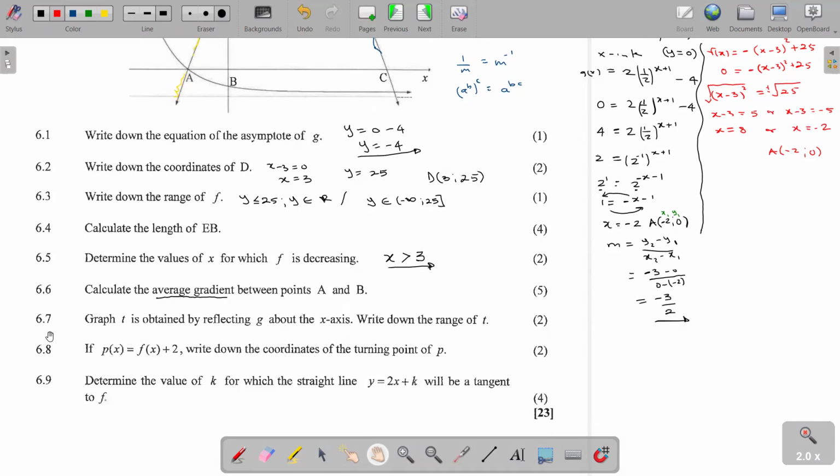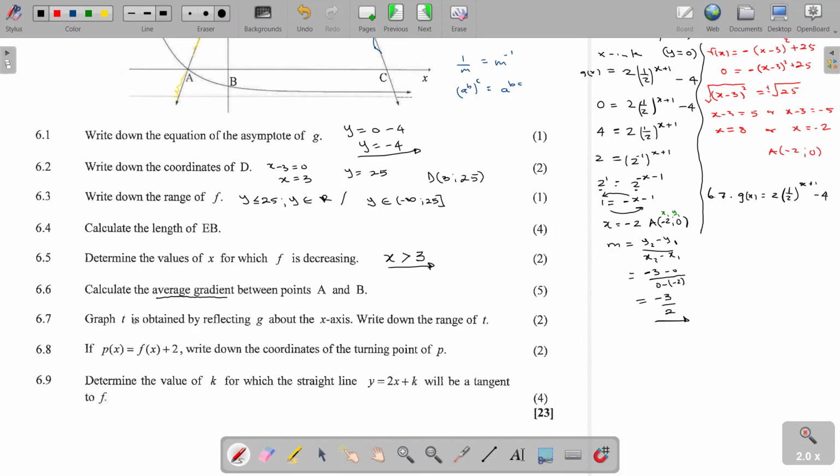Okay, so in this case, if we check our G, that is question 6.7, if we check our G, it is given as 2 open bracket half to the power x plus 1 minus 4.